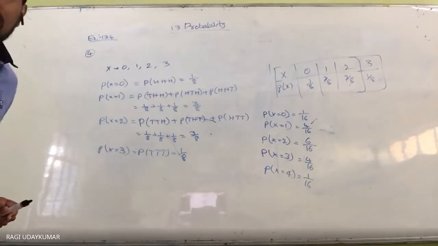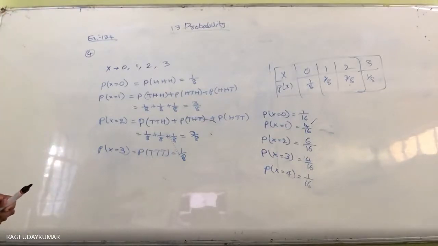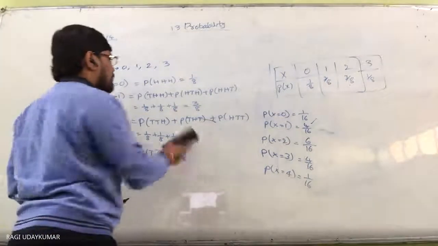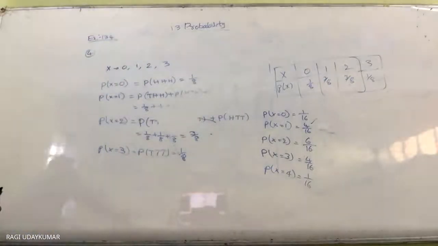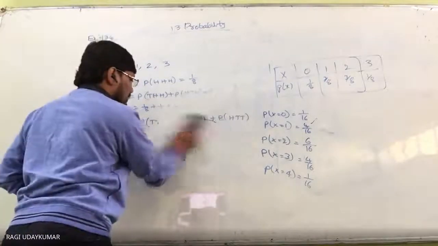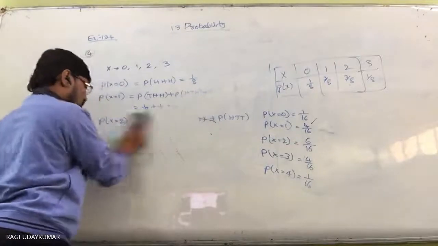So here, the number of successes in 2 tosses of a die. When a die is tossed twice, the possible outcomes are 36 outcomes.